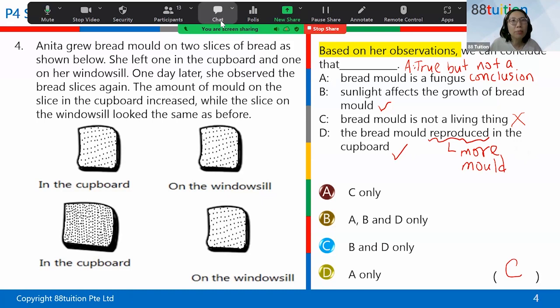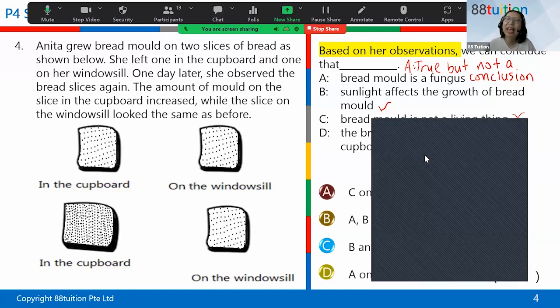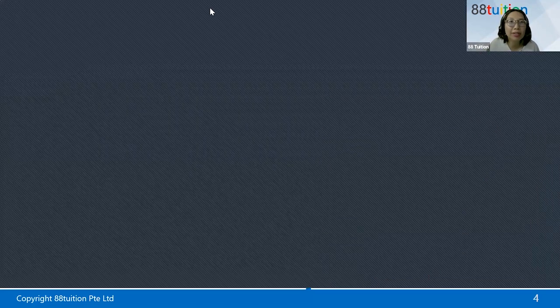Right, now I will stop here and I'm going to ask everybody. I'm going to type my question into the chat. See who is the first person who can give me the answer. What are the 4 groups of living things? My question is in the chat already. See who's the first person who can answer correctly. What are the 4 groups of living things?